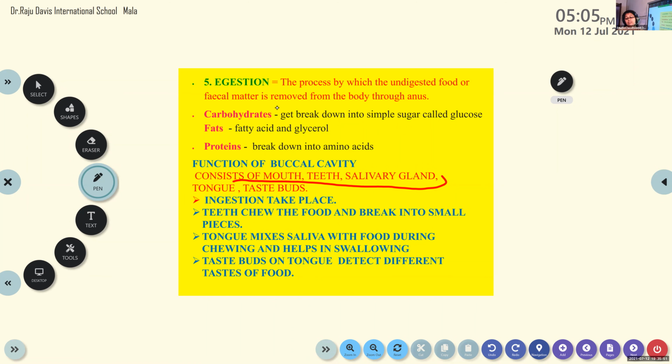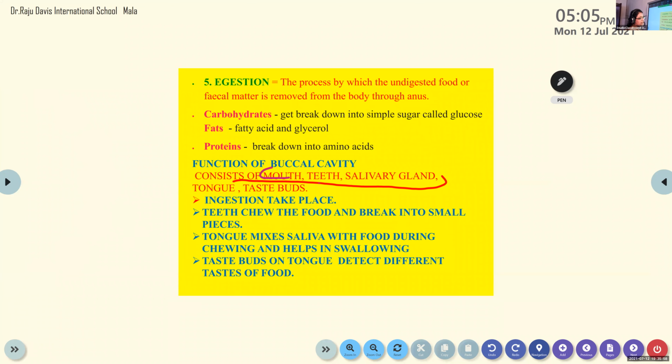The buccal cavity has five different parts, that is mouth, teeth, salivary gland, tongue, and taste buds. So the buccal cavity consists of five parts. One by one we will see what the mouth does, what the teeth do, what the salivary gland does, the tongue, and the taste buds.